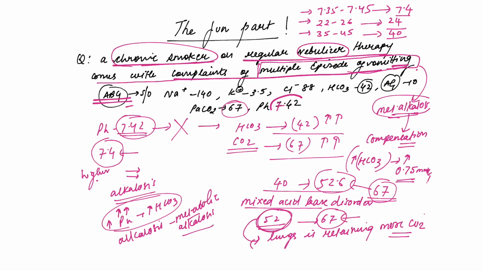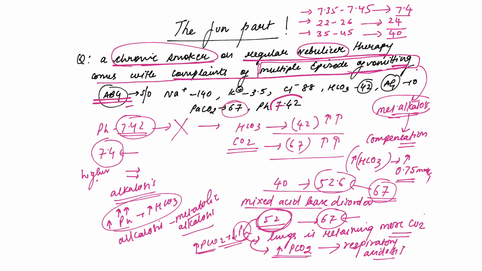So there is increase in the PCO2 more than expected. So this will lead to respiratory acidosis, because we know increase in PCO2 will lead to decrease in pH. So this will be acidosis secondary to respiratory.